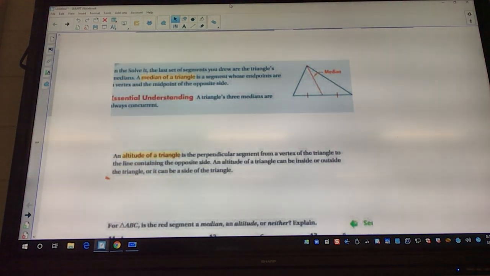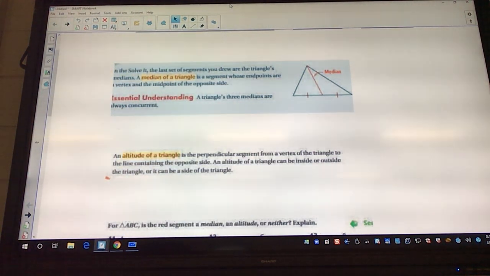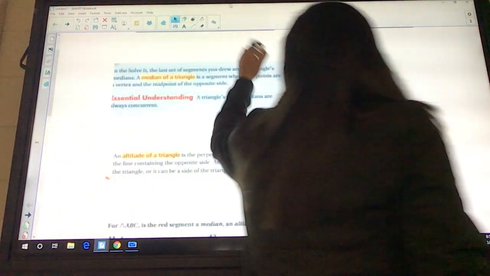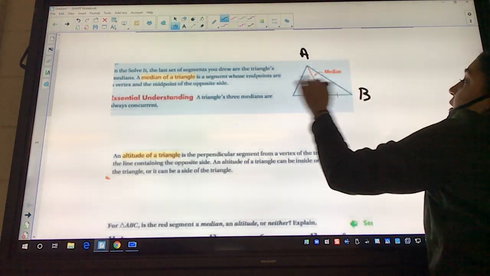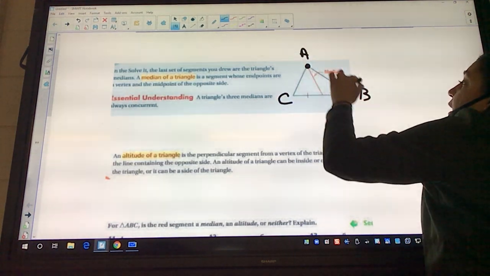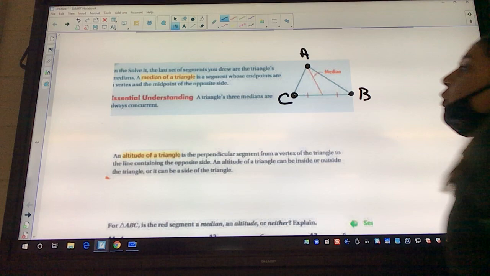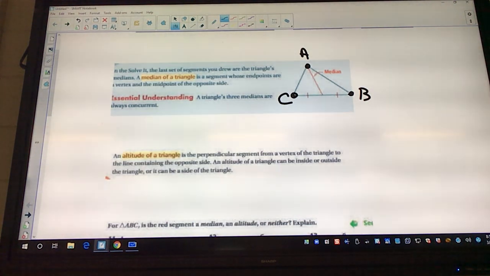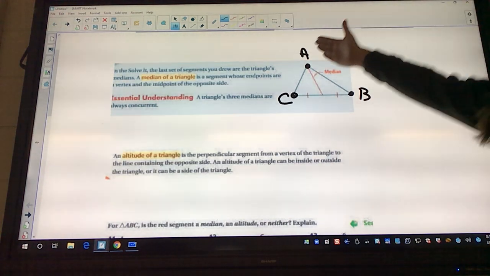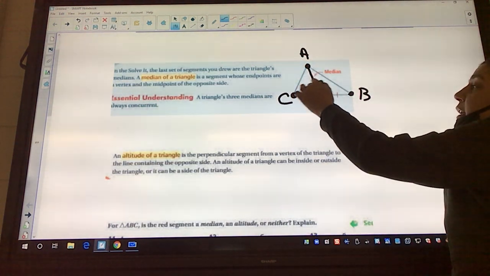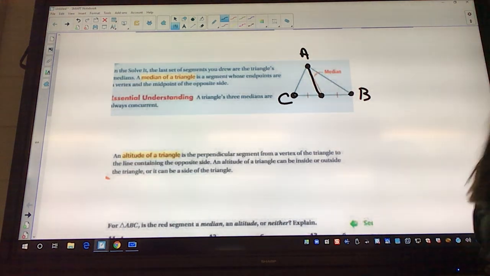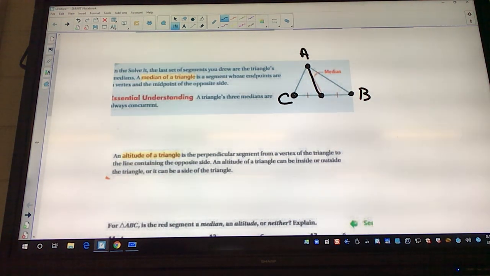Okay, so if we had to look at it, what a vertex means is it's got to be on one of the points of the triangle. So, there are 3 vertexes on every triangle. If we would label this triangle A, B, C, okay? Here's a vertex, here's a vertex, here's a vertex. What it's saying is, to be a median, it has to be on one of those points, okay? And then it has to go down. Essentially, the line is going this way. It's got to go down, and it's got to hit the midpoint on the other side. What's midpoint mean? The middle, okay?